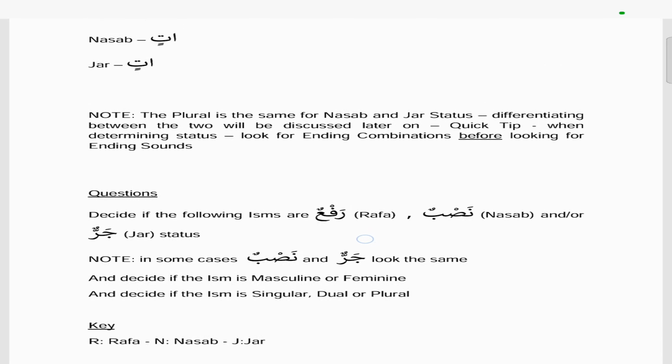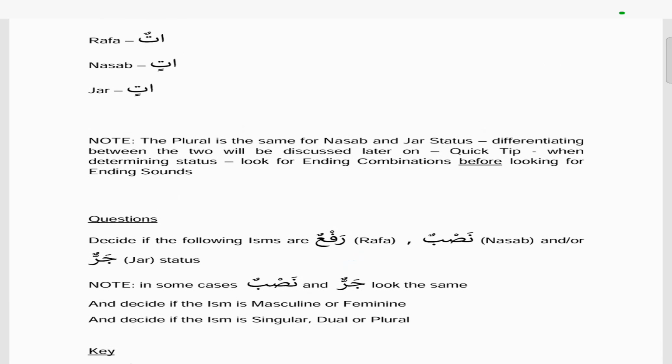And we added a note that the plural is the same for nasab and jar status, which we did discuss, and differentiating between the two will be discussed later. But just a quick tip is that whenever we try to determine the status of an ism, look for an ending combination before looking for an ending sound.